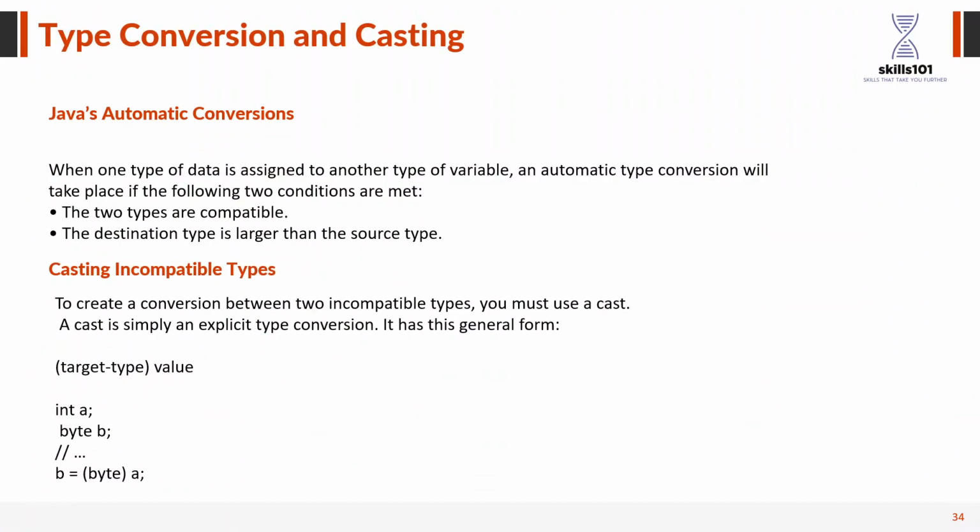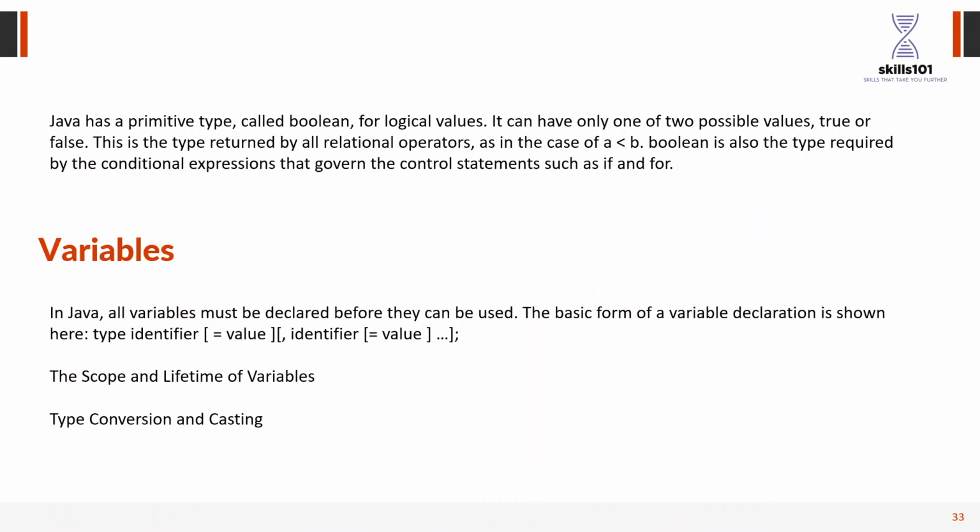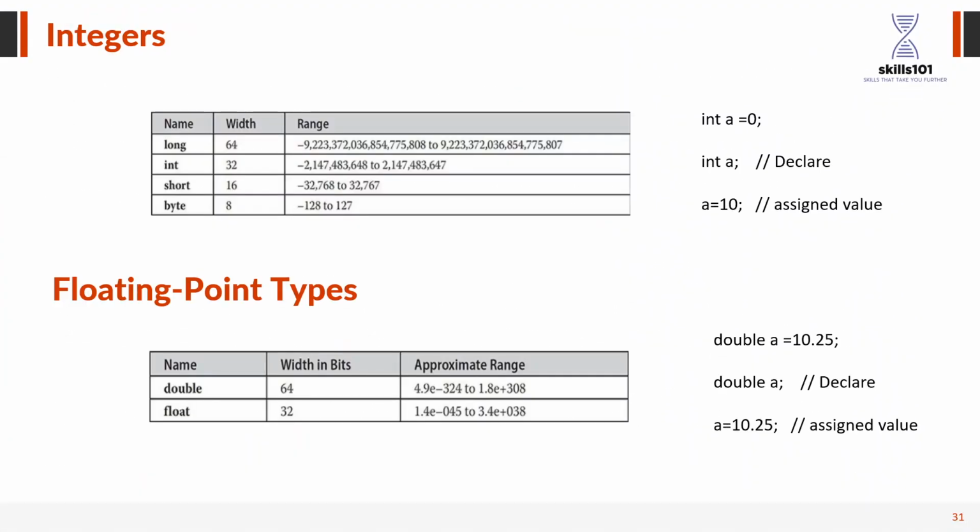And if we are going to use multiple variables like integer and float, they should be compatible, right? And there should be typecasting. So if I am going to store an integer value into a byte, it should be converted. What is typecasting?